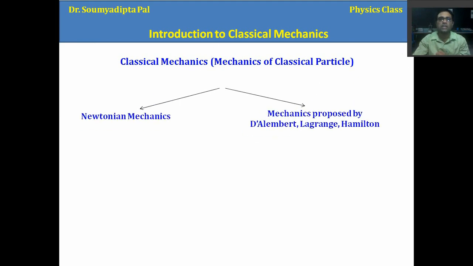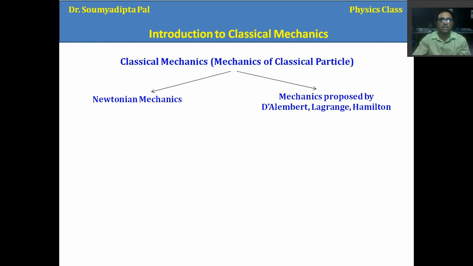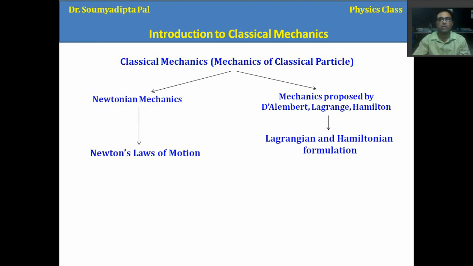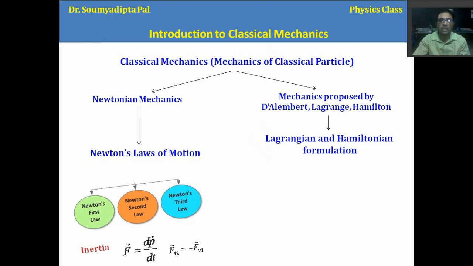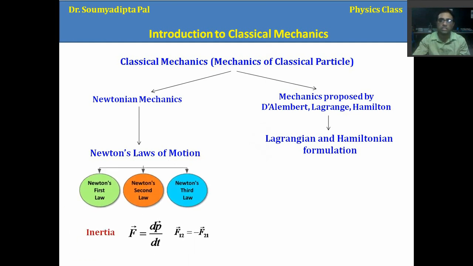Okay. Now we can divide classical mechanics into two categories. One is Newtonian mechanics, and another is the mechanics proposed by Lagrange, Hamilton, D'Alembert, and all those scientists. Right? Now Newtonian mechanics, you have already heard about and read. This mechanics basically describes Newton's laws of motion, and there are three Newton's laws of motion, as you know.